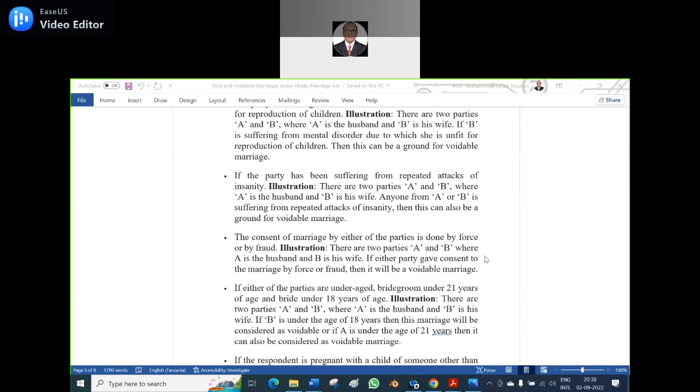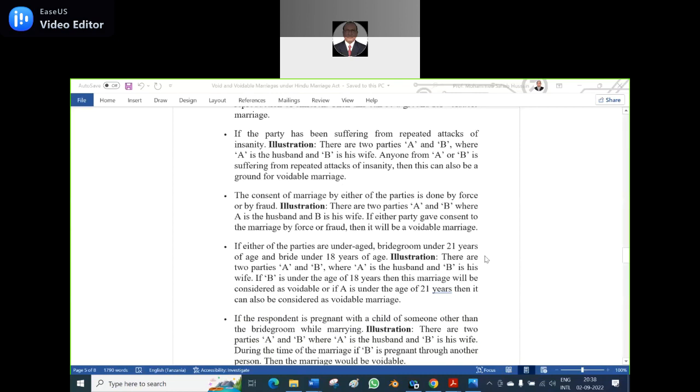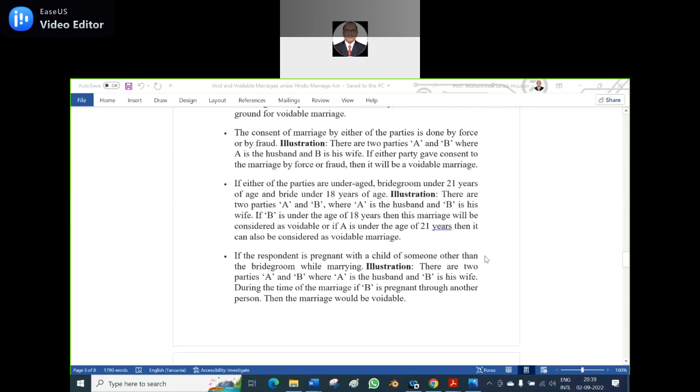So, if either of the parties is underage, like a bridegroom under the age of 21 years and the bride under the age of 18 years, if they marry together, but when they reach the age of majority, the respectable age for marriage, at that time they can go to the court and say voidable marriage. If the respondent is pregnant with a child of some person other than the bridegroom while marrying, at that time also it's a voidable marriage.